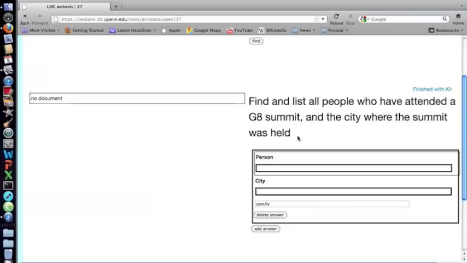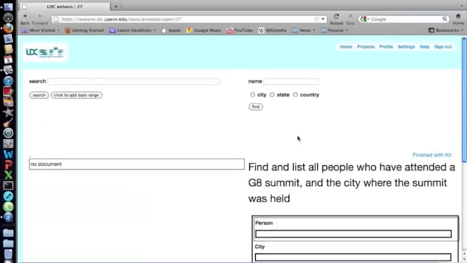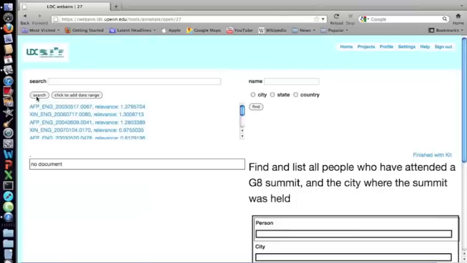summit was held. So to begin, I'm just going to search for documents that mention the G8 Summit. I'm just going to type G8 in the search bar and hit search. The documents that are returned here in the doc ID list are relevance ranked, so the ones that are higher up, 1.37 is a higher relevance than 0.3, so I'm going to look at the highest ranked document first.